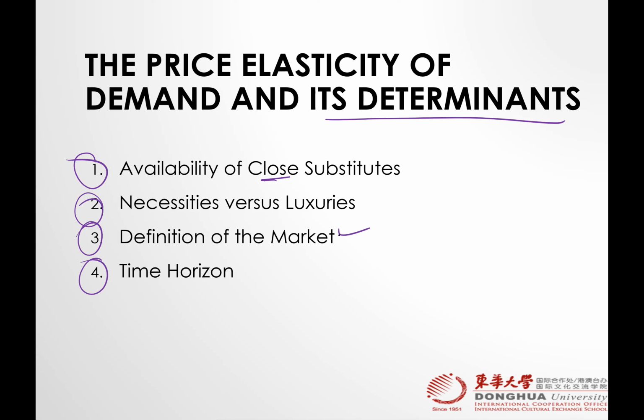Number 3, definition of the market, how you define the market, broad or narrow. Number 4 is the time horizon, 1 year or 10 years, right? So let's talk about them one by one.